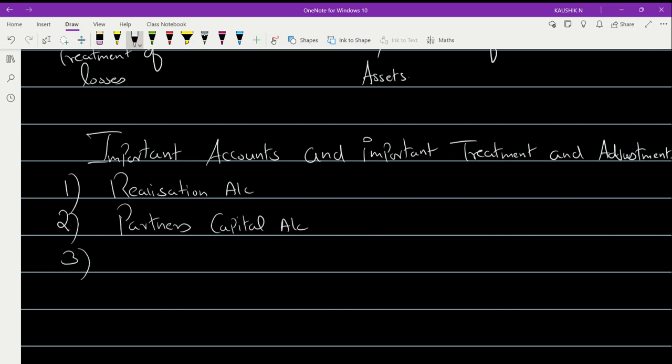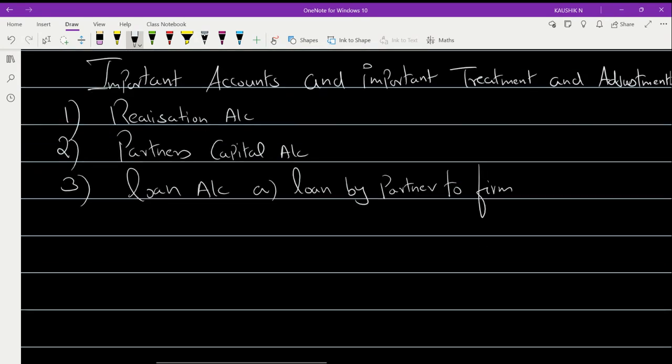The next one, if you see, you will be preparing the account in the name of loan. There are two different loans, loan by partner and loan to partner. So both the loan accounts you have to prepare. Okay, so in common we'll say loan account. This is getting two divisions. Loan by partner to firm, and the second one is loan by firm to partner.